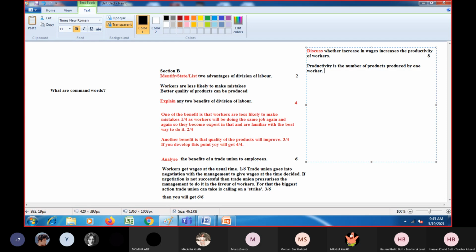Okay, and actually the formula to find it out, because we're talking about workers, so I will talk about labor productivity, right? So labor productivity is equal to total output, right? And we actually divide it by the number of workers, right? So this is how you will be able to revise the previous concepts as well, no? So number of workers, right?